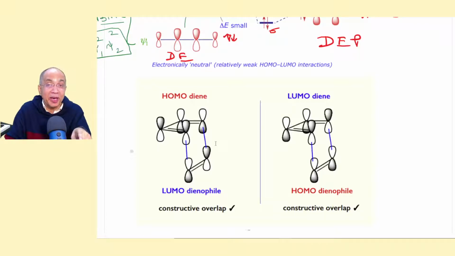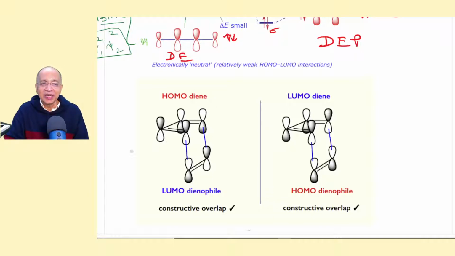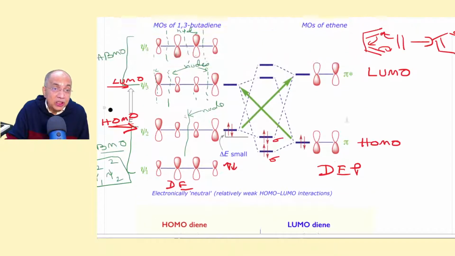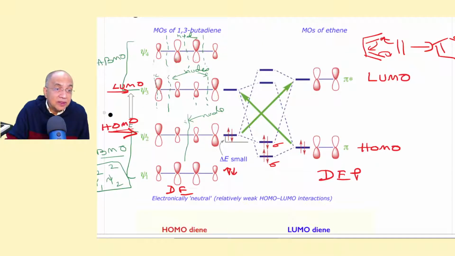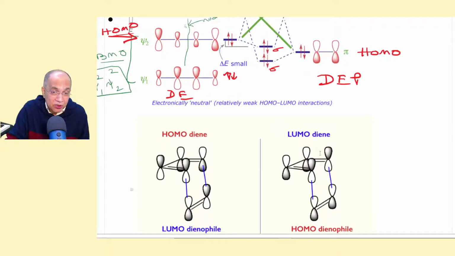They are in the same phase, both the approaching lobes in the suprafacial direction. So they will go for a constructive overlap. But we are talking of MO, which will give you one sigma bond. Don't confuse that it will be giving two sigma bonds. This is one sigma bond. So we are talking of MO, not AO. And then the next thing happens. Now see the LUMO of the diene here. There are two nodes. The two terminal lobes are of the same phase on the same side.